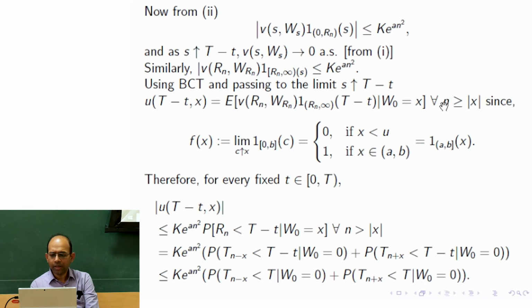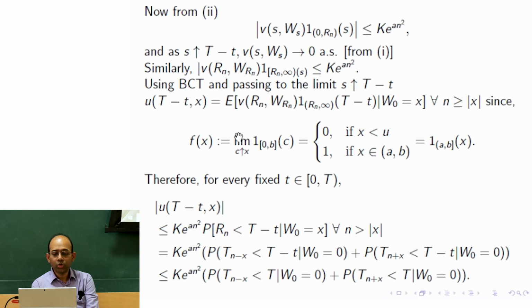So for all, now this also we want to remind ourselves that our N was chosen to be strictly greater than mod X. Okay, so now here the explanation comes. If we have the indicator function of, say, okay, my A and 0 is the same. So basically I should have written A here. Indicator function of the closed interval A B evaluated at point C, and then you are taking limit C tends to